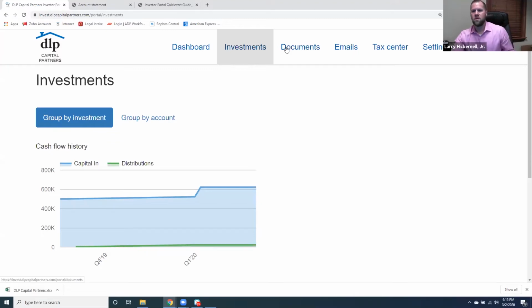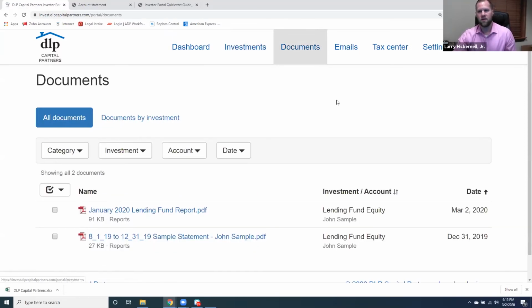All right. So the next thing we'll do here is move over to documents. As you can see on these top level items, you can see the most recent statement for John's account, as well as the January lending fund report. That all came out and will be populated automatically to everyone's portal on a monthly basis for the lending fund and on a regular basis for the other funds.